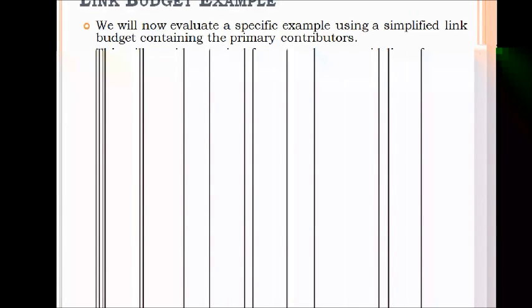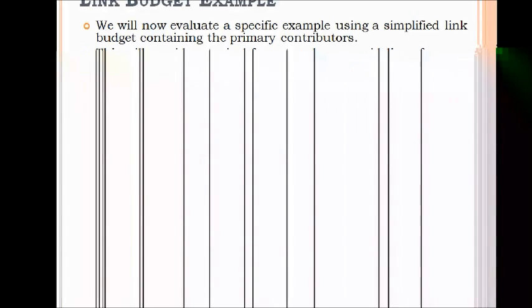We will now evaluate a specific example using a simplified link budget containing the primary contributors. This will include a typical format and some guidelines for a practical approach. Separate uplink and downlink budgets are provided. Our evaluation of the total end-to-end links presumes the use of a bent-pipe repeater.